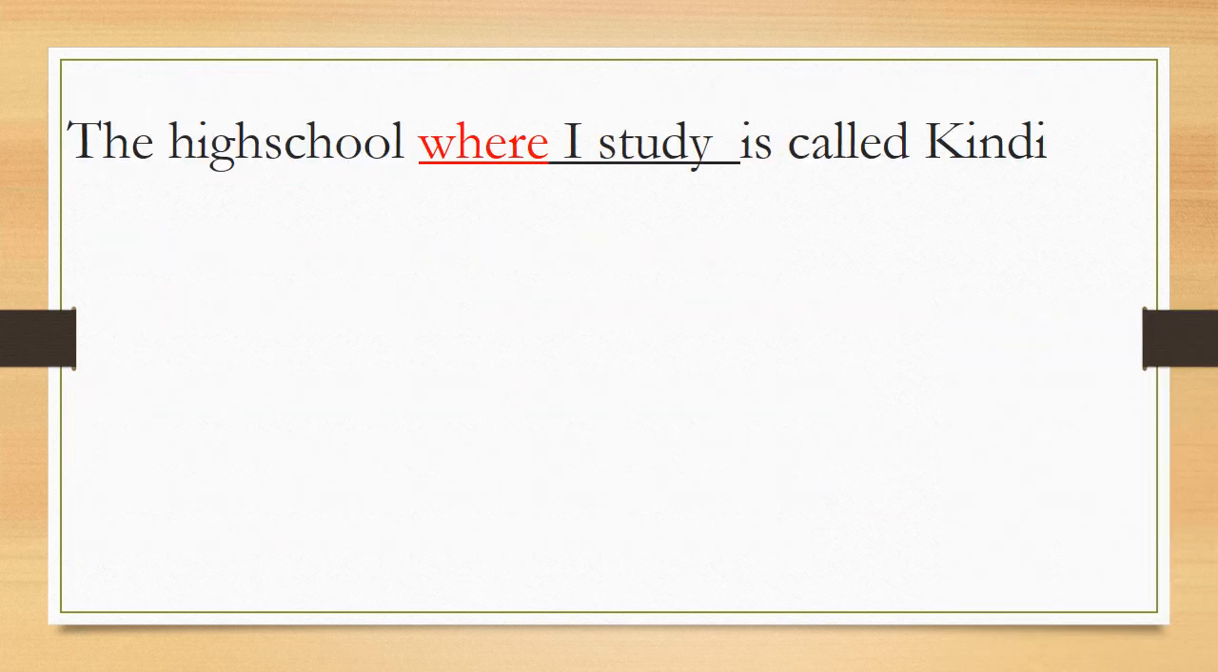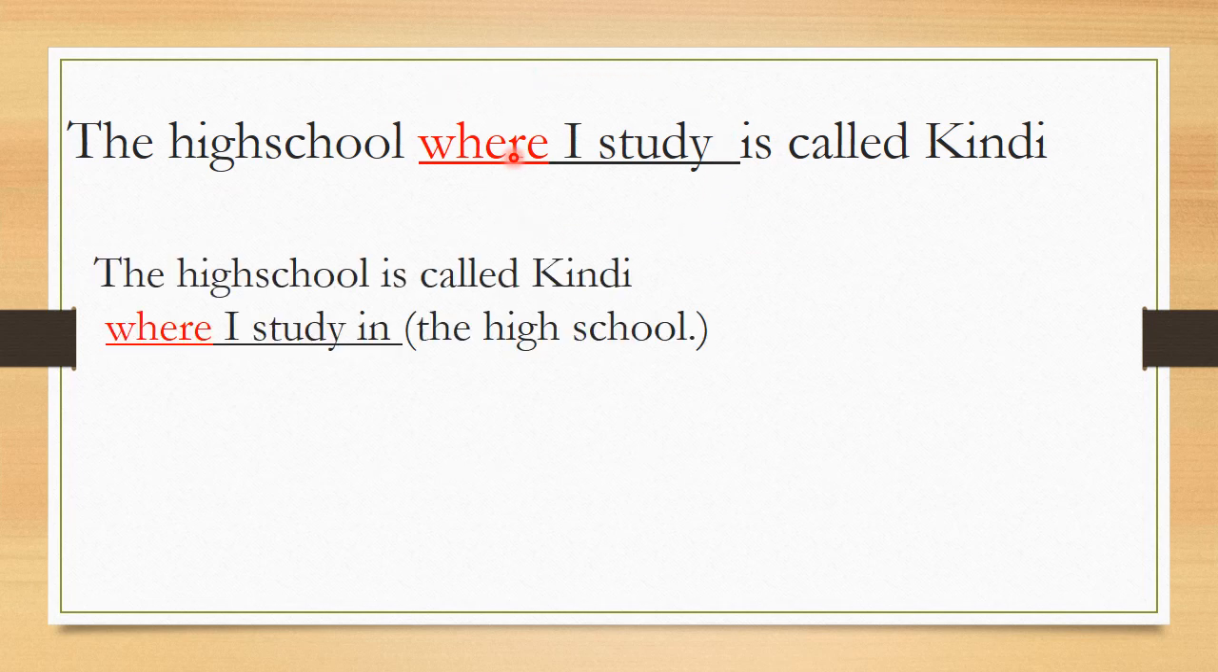Another example here, the high school where I study is Kindy. So you know here, this is the relative pronoun, where, and the relative clause is where I study. So here we have two sentences. The high school is called Kindy. I study in the high school. So here we replace it by where. The high school where I study is called Kindy.